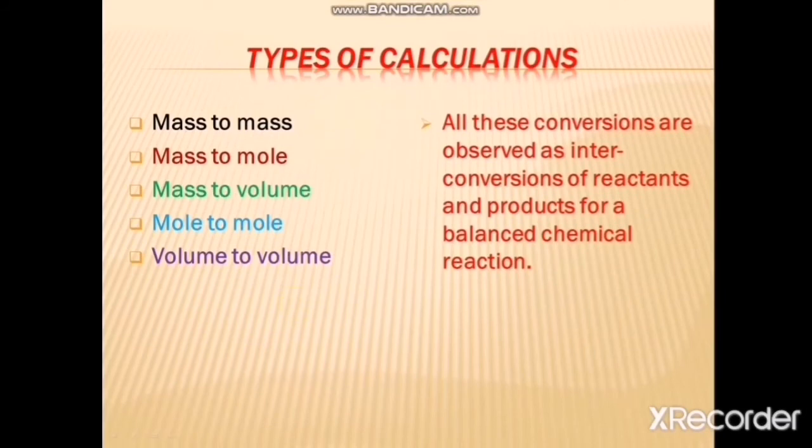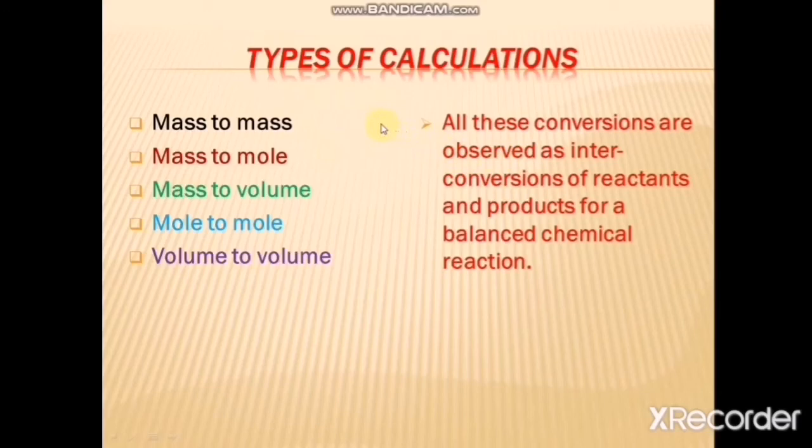Students, now we have the types of calculations, meaning which type of calculation we can perform through stoichiometry. We consider all the conversions, all the calculations as interconversions.